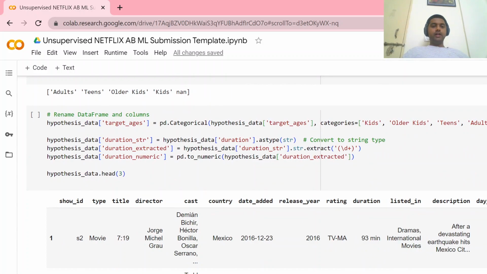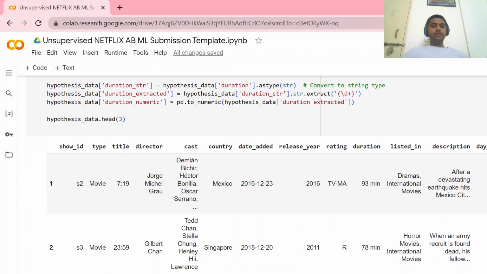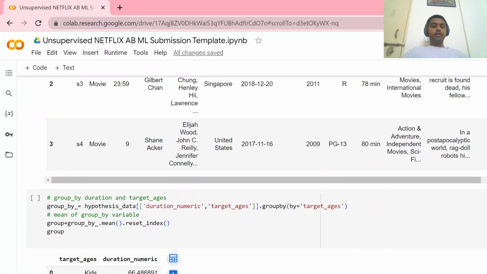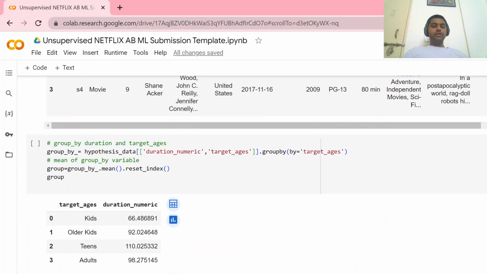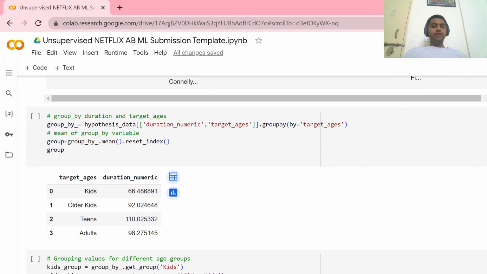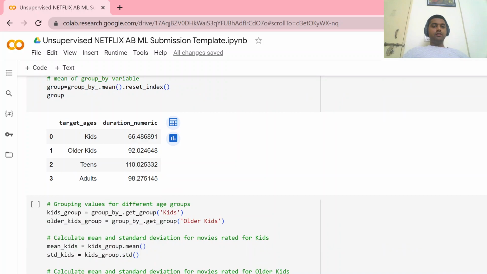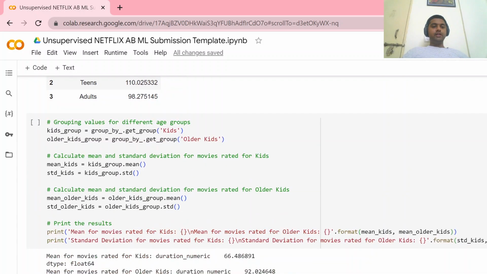After that, we used a categorical function on the target ages column. Then for duration, we did some feature engineering and made the duration numeric. Then this is our group data set.